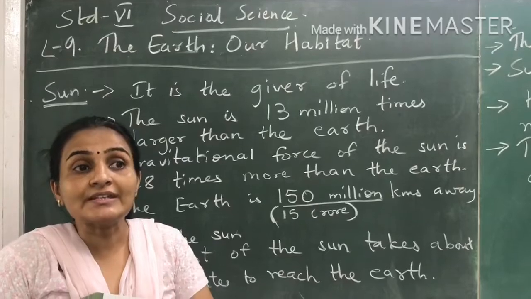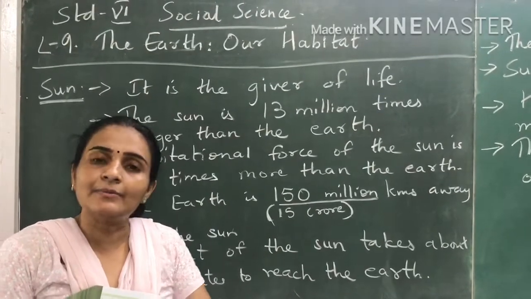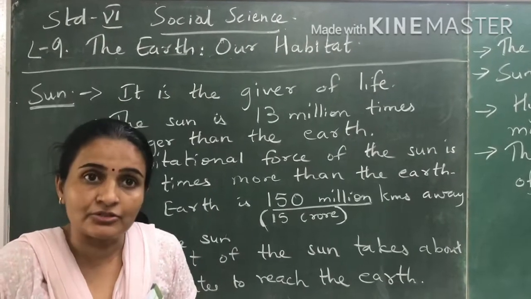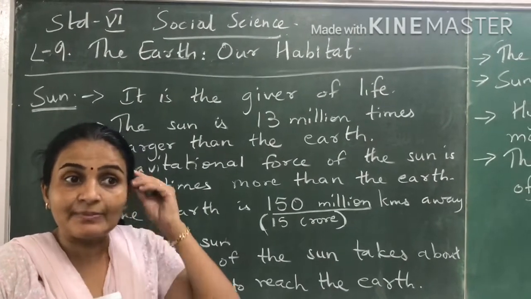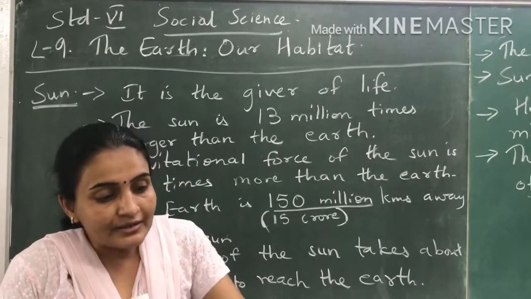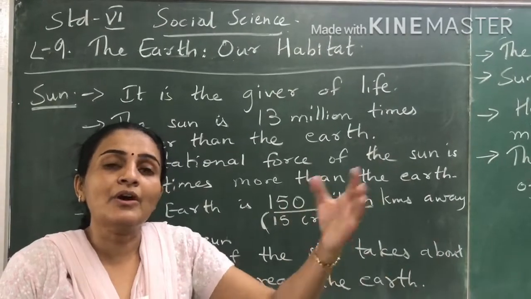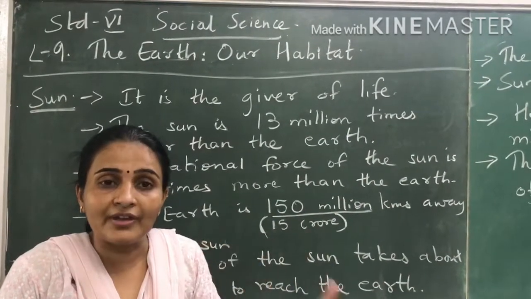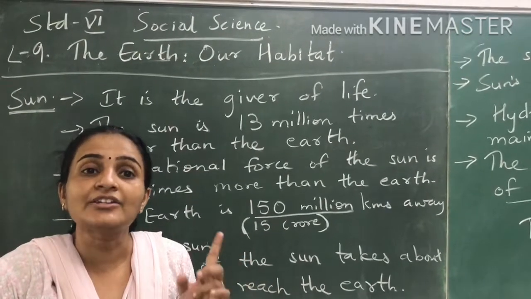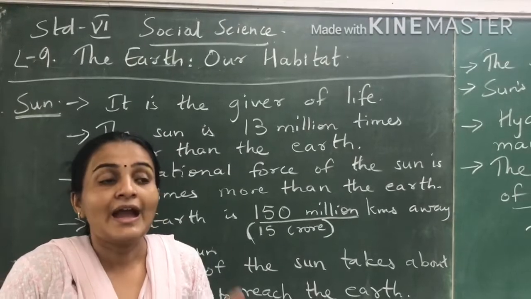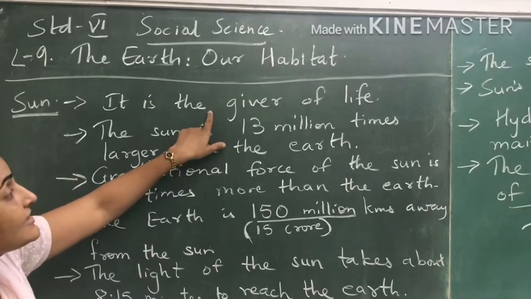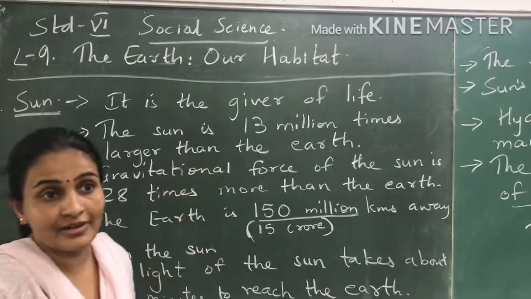Why? Because it's because of the sunlight that green plants are able to make their own food, as you must have already studied in science also. See, green plants can make their own food in the presence of sunlight. And these green plants help the other living organisms, the other animals and human beings to live. Because you know, green plants are the only living creatures which can make their own food, and they can make their own food only with the help of sunlight. So first of all, we can understand that sun is the giver of life.